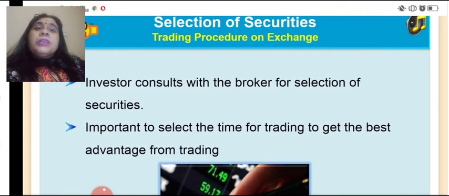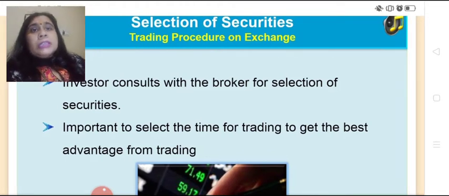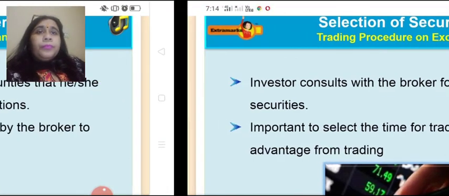Now third step is which securities are to be dealt. Those securities which are to be transacted, such securities are selected. Investor consults with the broker, since broker has to do entire task. So investor first consults with the broker for selection of the securities. It's important to select the time for trading to get the best advantage from trading, just because the basic aim is to multiply the money. So the best time where the advantage could be received to its maximum extent, that time is to be selected.